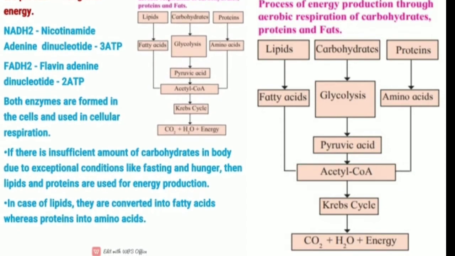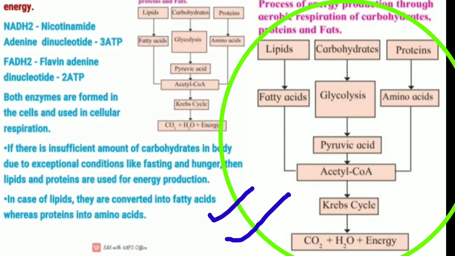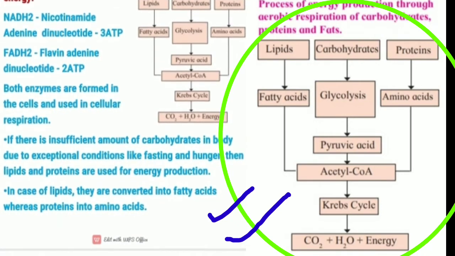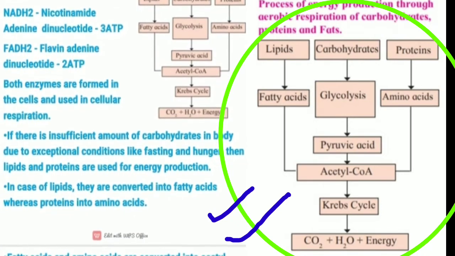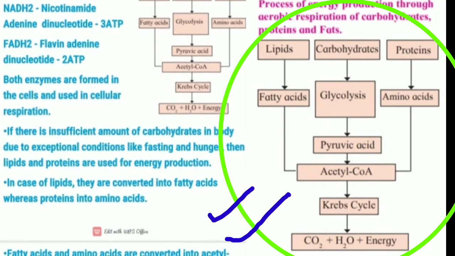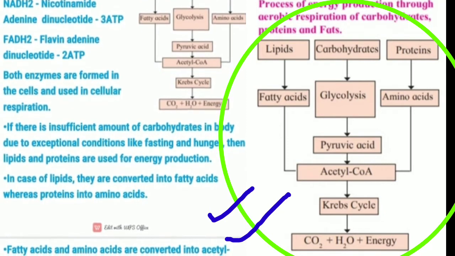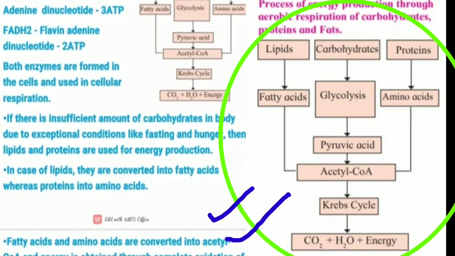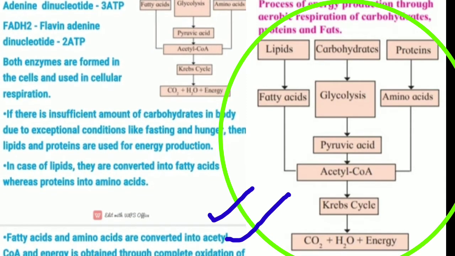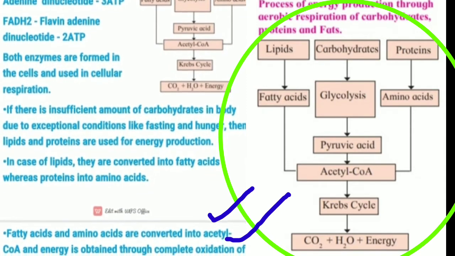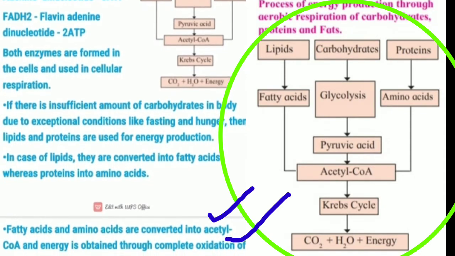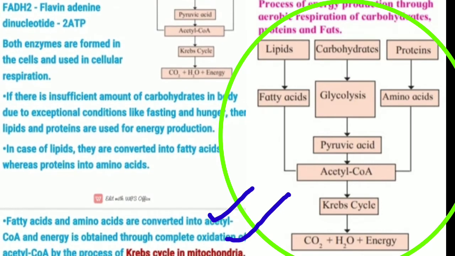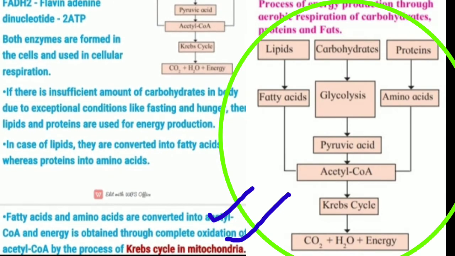Here is the diagram where we can see that lipid is converted into fatty acids and protein into amino acids. After that, fatty acids and amino acids are converted into acetyl coenzyme, and energy is produced by the Krebs cycle in mitochondria. So it is also known as the Krebs cycle, which occurs in mitochondria.